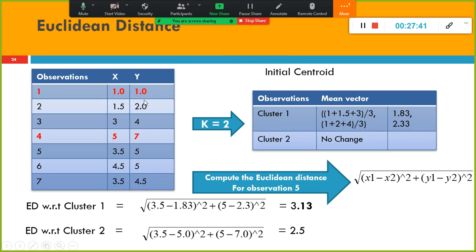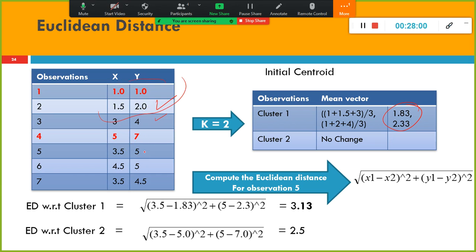We will see that the recomputed centroid value for cluster 1 is this one: (1 plus 1.5 plus 3) divided by 3, you get 1.83, something like this, okay? And what are the other records? This record and this record got assigned to cluster 1, done.